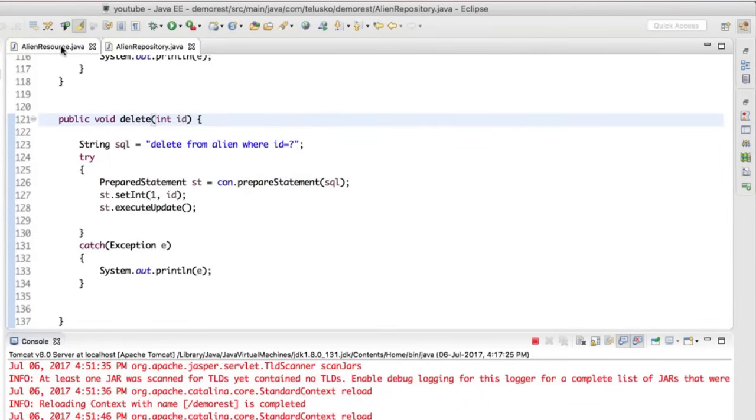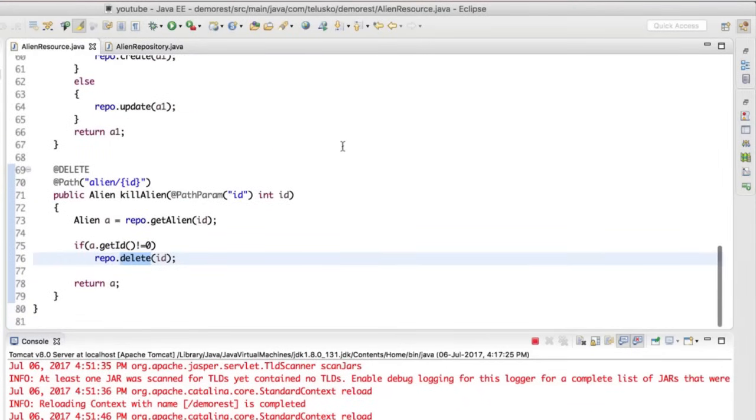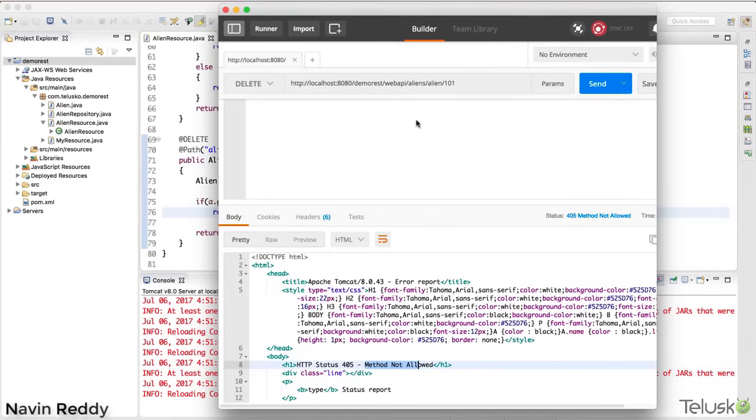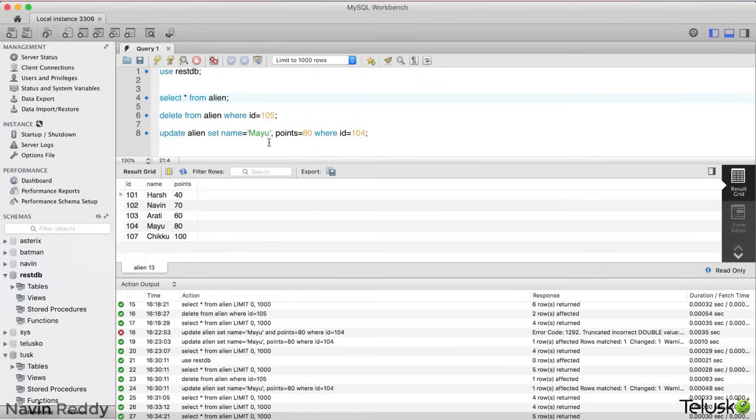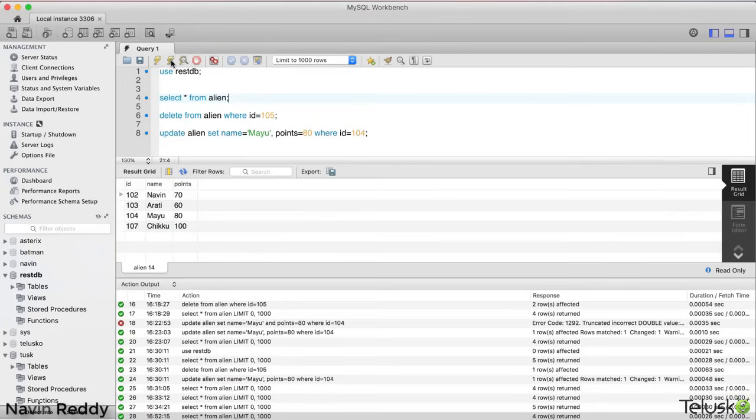Let's go back to my resources. Everything seems good. I want to delete a particular ID, right? So I will go back to my Postman. So I hope it will work. I will delete 101 and it worked. Can you see that? It is fetching the data. Oh, but the important thing is is it working on the database? Let's go back and say select star from alien for this, and you can see alien hash gone.